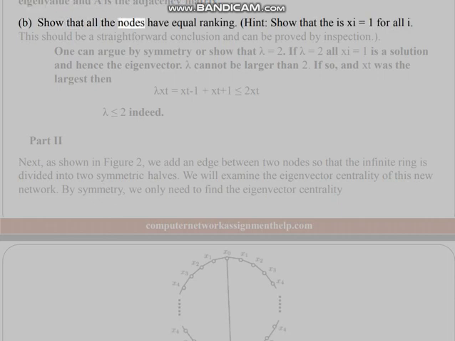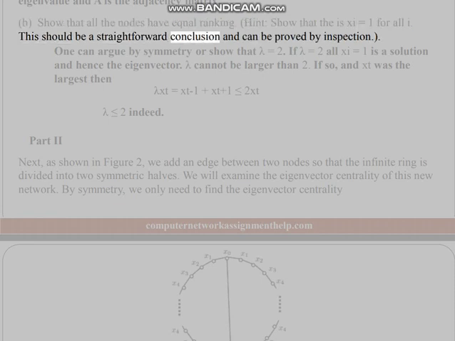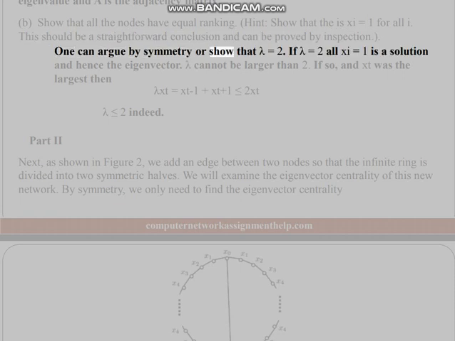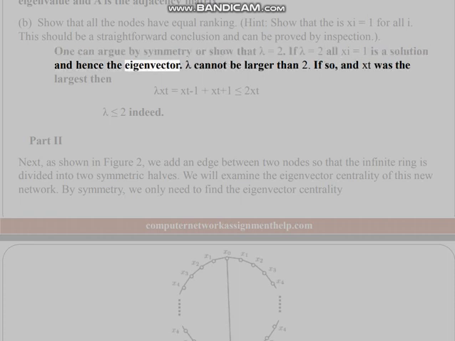B. Show that all the nodes have equal ranking. Hint. Show that x_i equals 1 for all i. This should be a straightforward conclusion and can be proved by inspection. One can argue by symmetry or show that lambda equals 2. If lambda equals 2, all x_i equals 1 is a solution and hence the eigenvector. Lambda cannot be larger than 2. If so, and x_t was the largest, then lambda x_t equals x_(t-1) plus x_(t+1), less than or equal to 2 x_t. Lambda is less than or equal to 2 indeed.